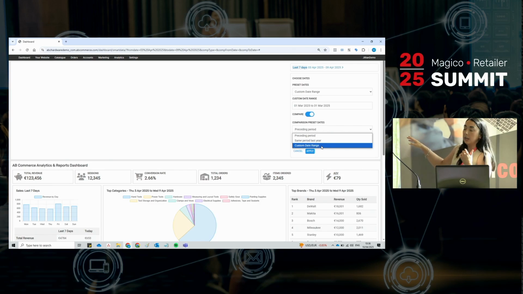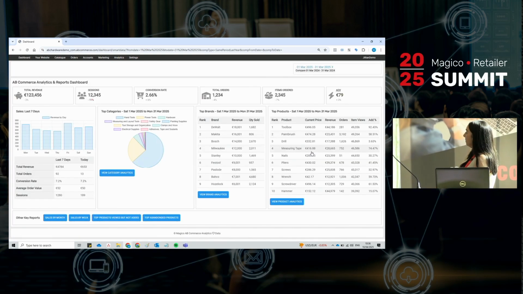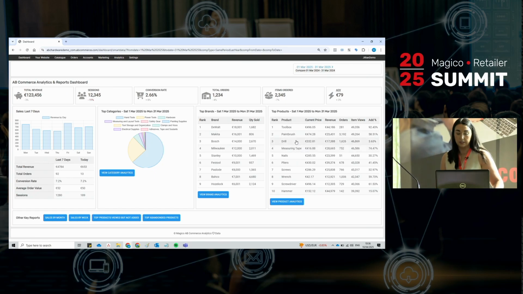You can actually check your figures from that time you had that promotion in the previous year, and that may influence your offer for this year or may influence your ordering as well. So it is very helpful. For this, I'm going to choose the same period as last year, and I'm just going to hit apply. So you'll see there that my figures have slightly changed.